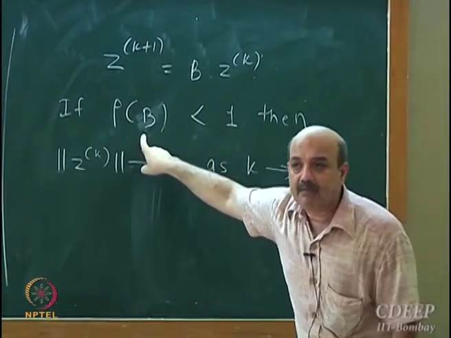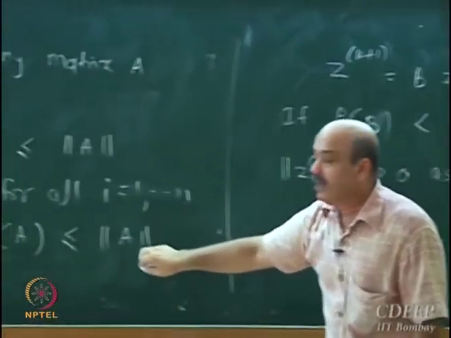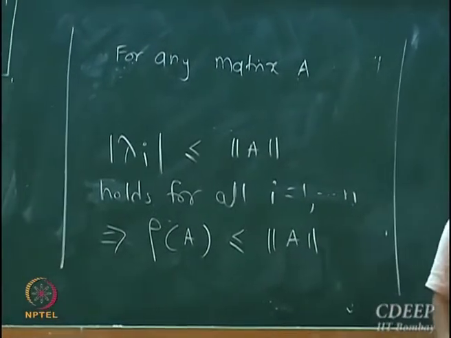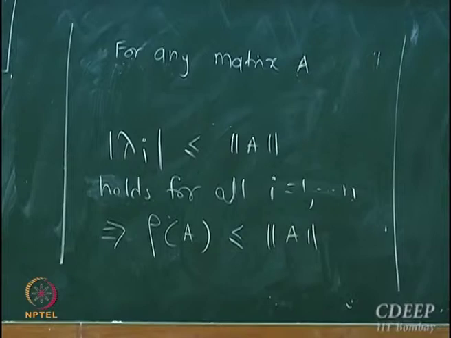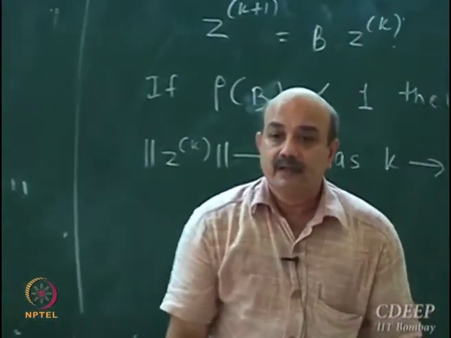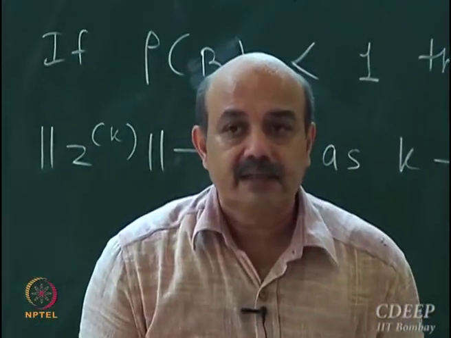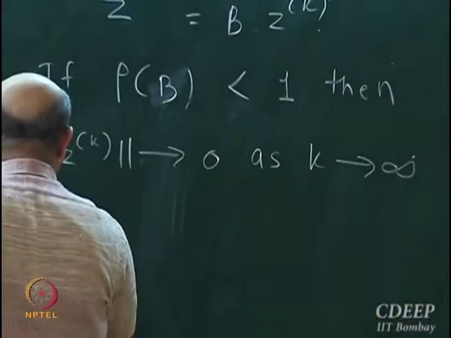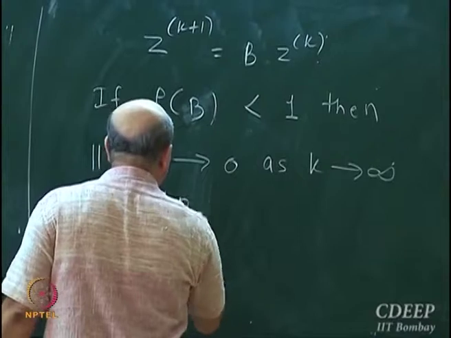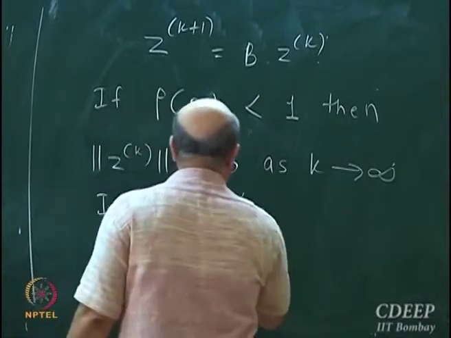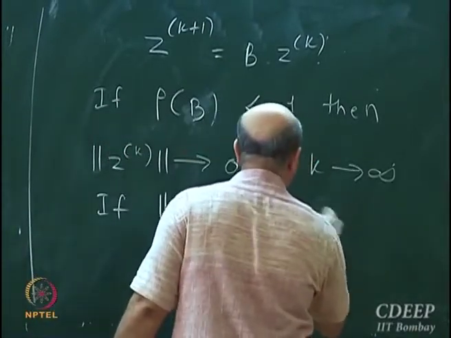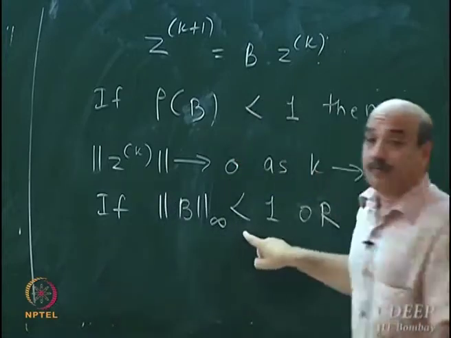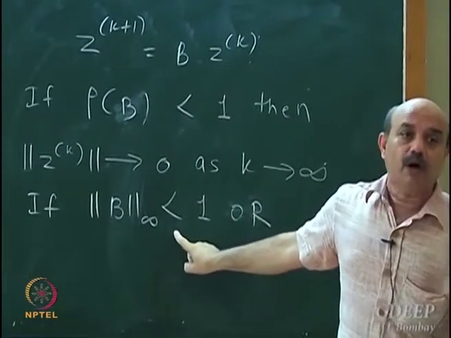If I take my B matrix, compute its norm, say 1 norm or infinite norm, and that norm turns out to be less than 1, what can I say about the spectral radius? So if norm of B, say infinite norm, is less than 1, I am not going to compute 2 norm, I am going to compute only 1 norm or infinite norm.